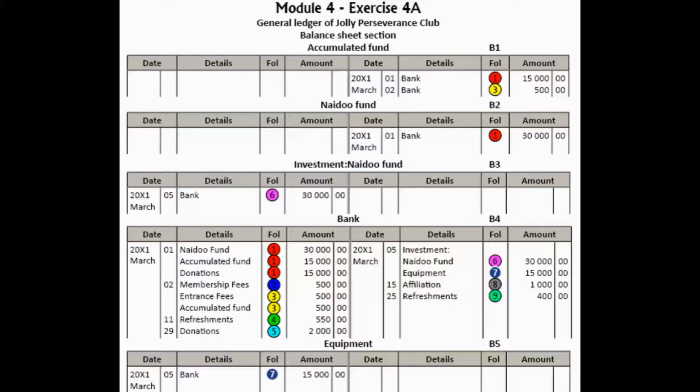The second payment was done to Good Furnitures for equipment for 15,000. So we credit bank 15,000, debit equipment 15,000, and that was marked with the 7 in the blue circle.